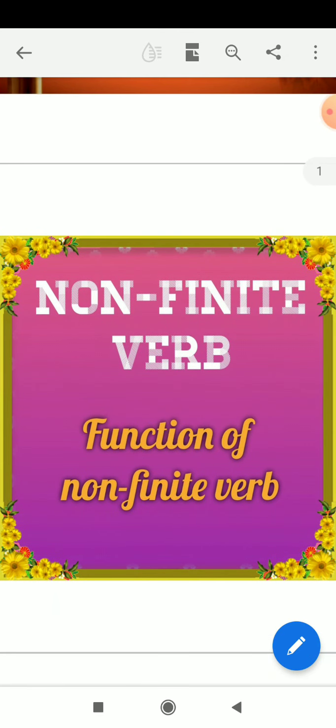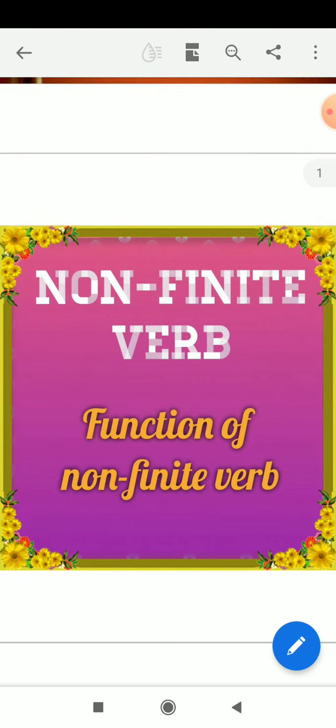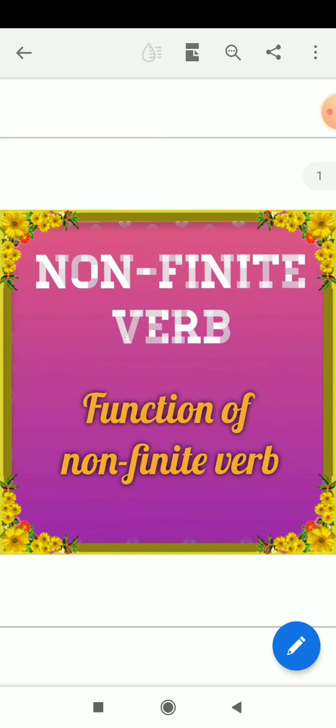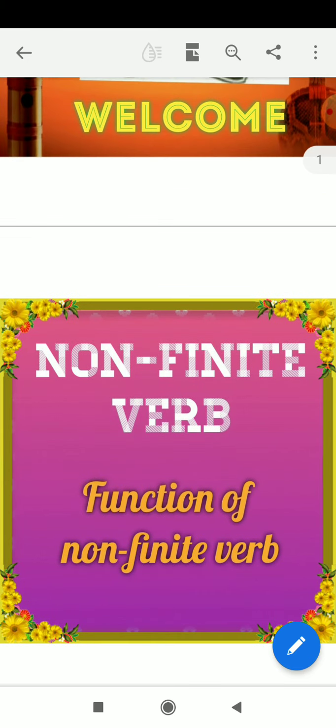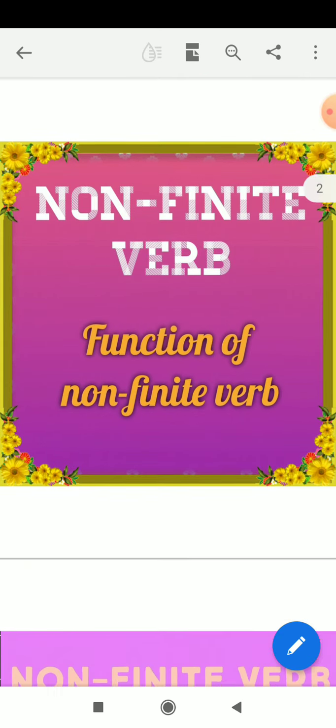We know that every word has a function. Sometimes it acts as a subject, sometimes as an object, sometimes as a complement, and sometimes as an adjunct. In this context, we will discuss the different types of function of non-finite verb.